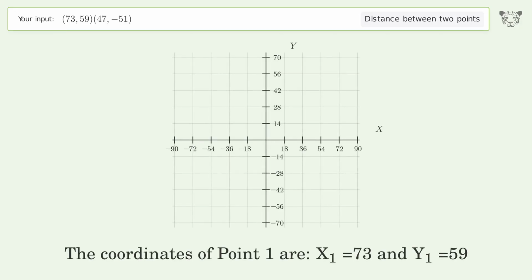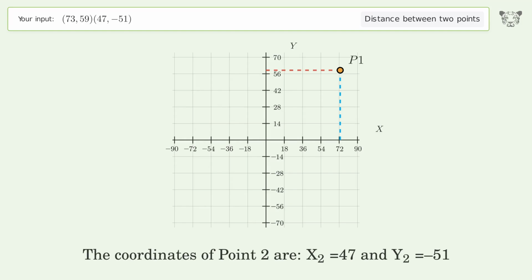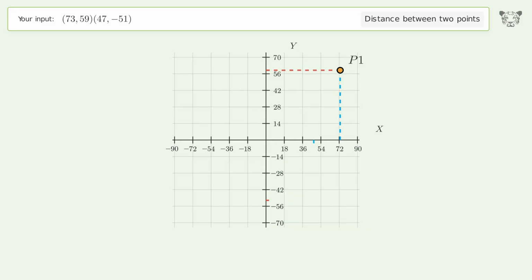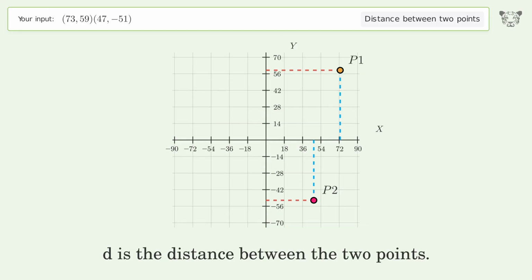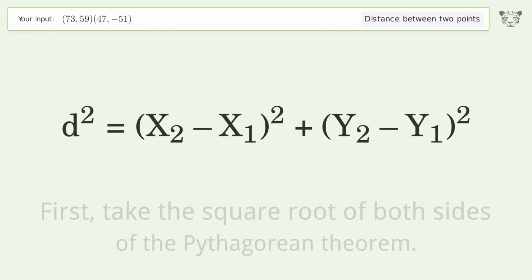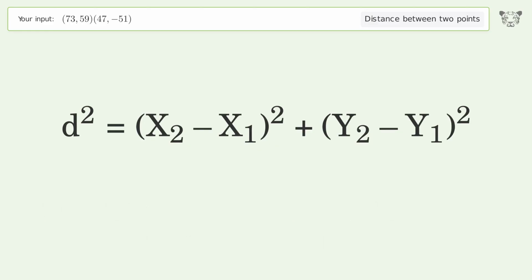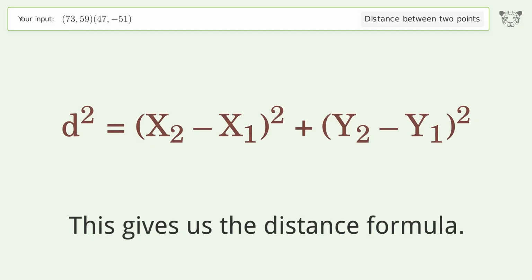The coordinates of point 1 are x1 equals 73 and y1 equals 59. The coordinates of point 2 are x2 equals 47 and y2 equals negative 51. D is the distance between the 2 points. First, take the square root of both sides of the Pythagorean theorem. This gives us the distance formula.